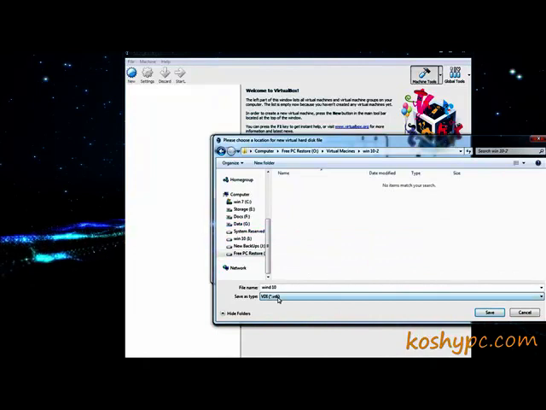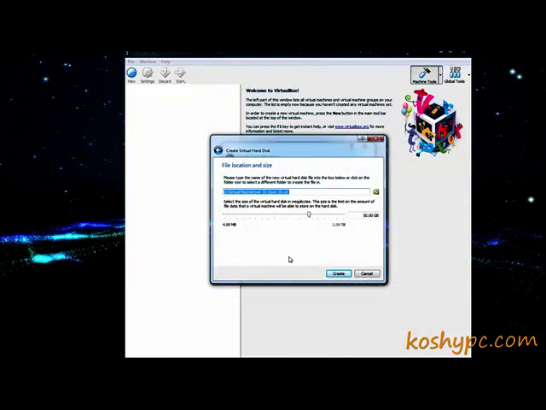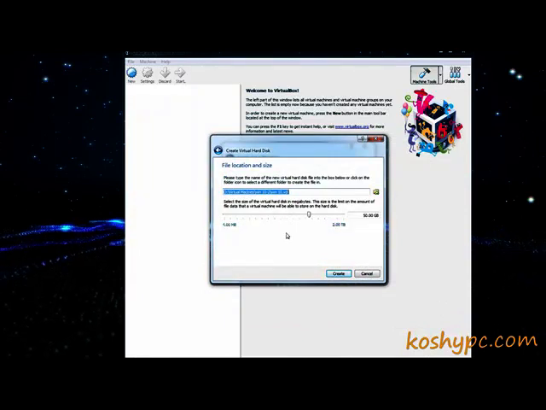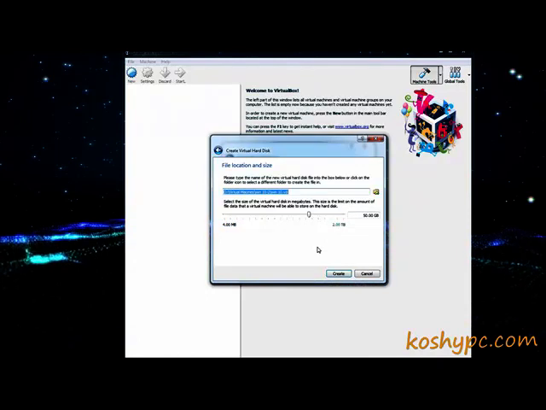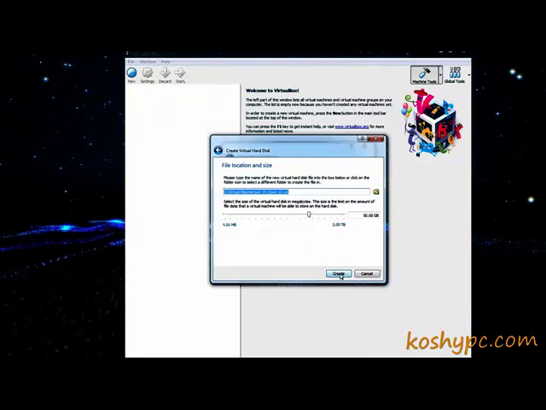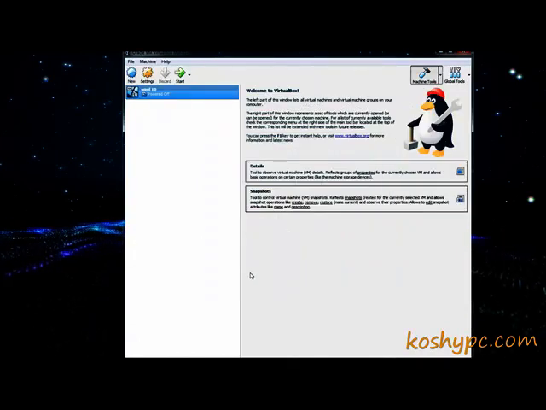I will say Win10, then Save, and again here is my main hard drive that is 2 TB, and I gave 50 gigabytes to this virtual machine, and then I will say Create.